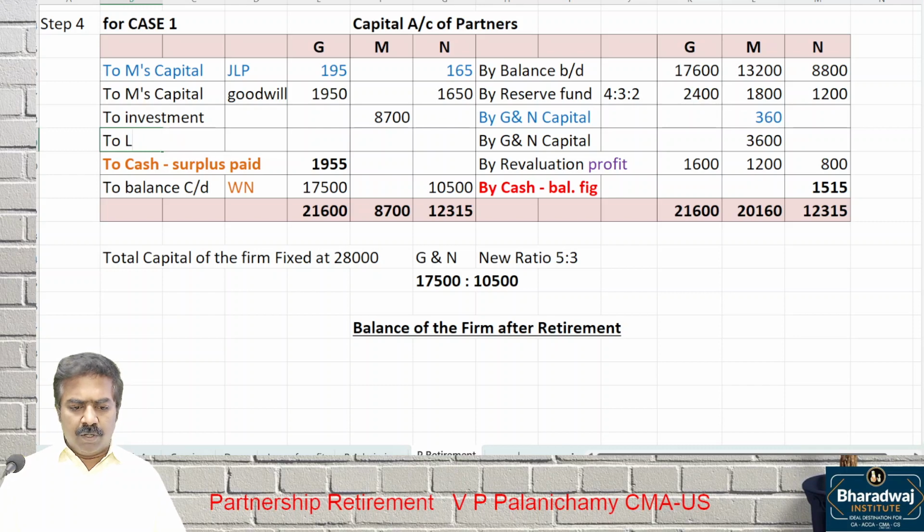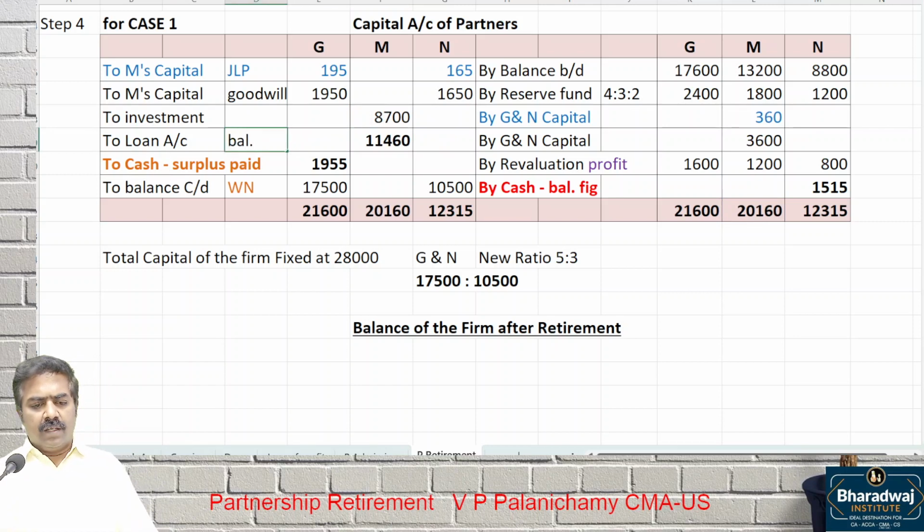The loan account will be the balancing figure. 20,160 minus 8,700. How much will you transfer? 11,460. Balancing figure is transferred to which account? Loan account. Investment taken over by M, 8,700, is given in what?